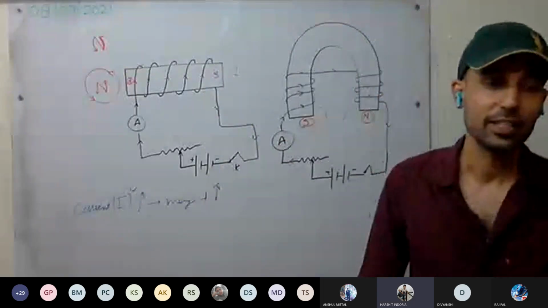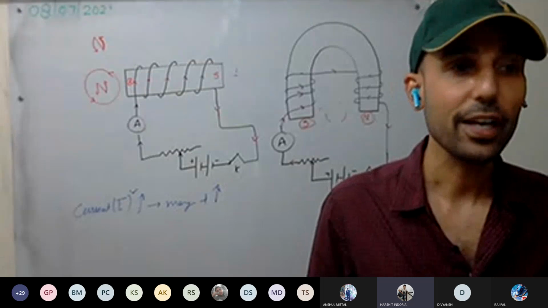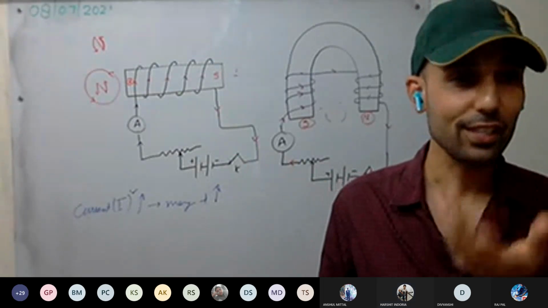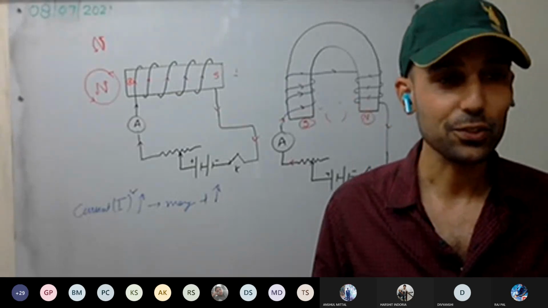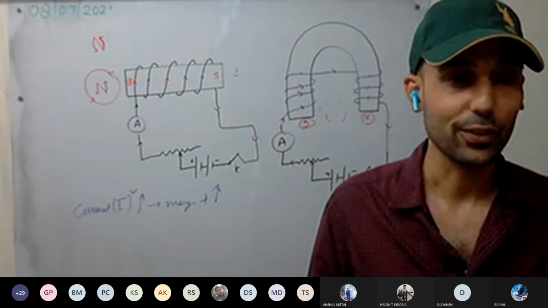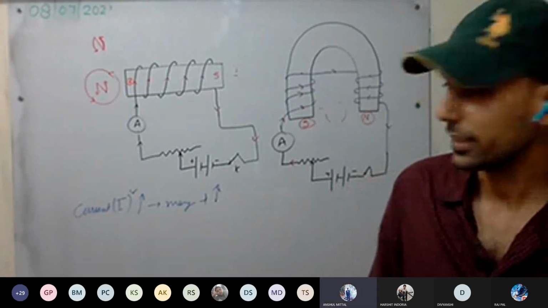Sir, copper wire is not a conductor. Copper wire is a conductor. It is the best conductor we use after silver. Silver we cannot use for wiring. Yes or no? It's very costly. So the next best conductor, we go with copper. Yes or no? Copper wiring in homes you see. Copper wire is a very good conductor of electricity.